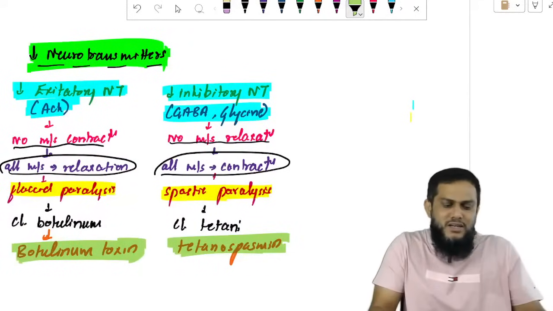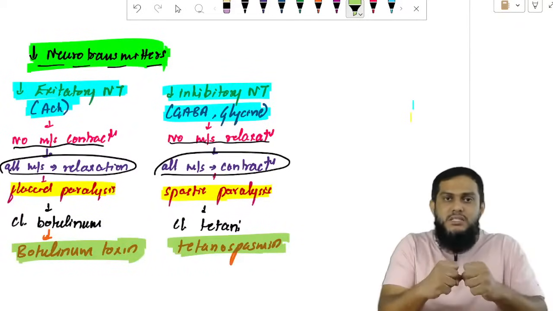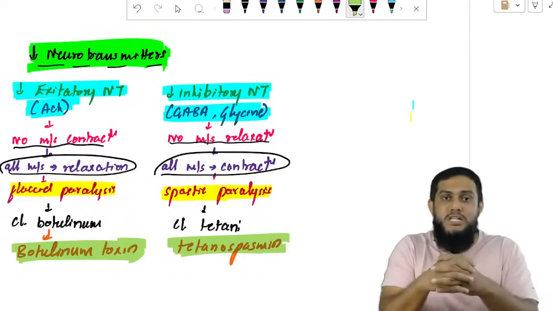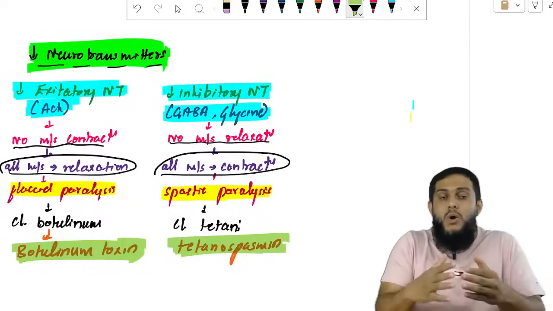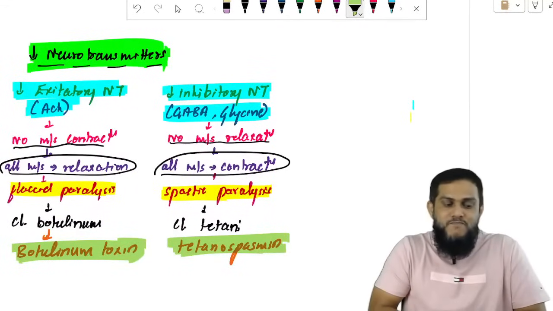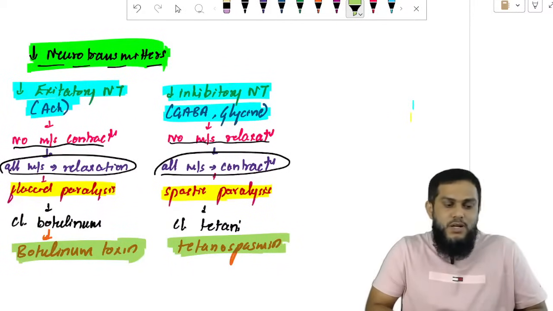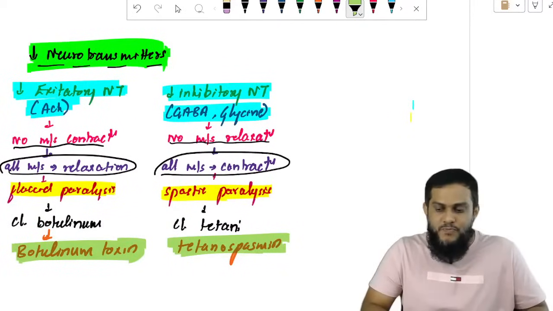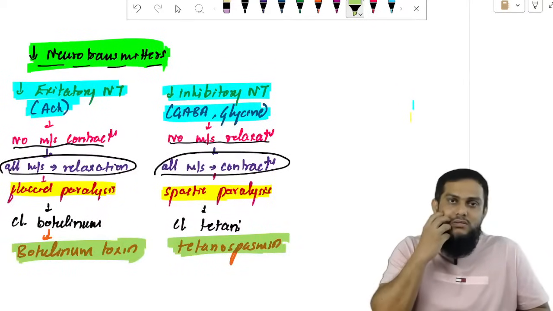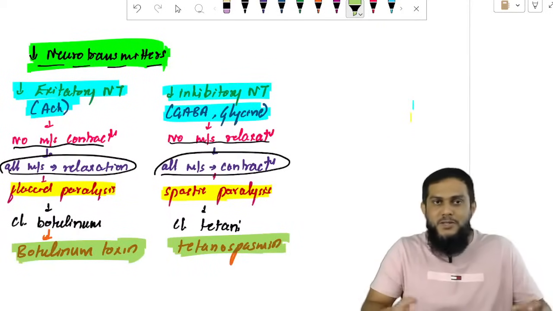You don't need a mnemonic for this. Tetanospasmin causes muscle spasm. Muscle spasm leads to spastic paralysis, meaning spasm because there is no muscle relaxation. Why is there no relaxation? Because inhibitory neurotransmitters are inhibited. These are the toxins which act by inhibiting neurotransmitters. Lockjaw is also due to spastic paralysis in tetanus.